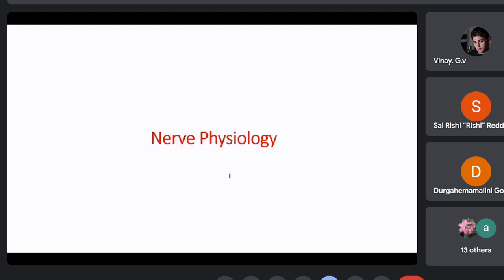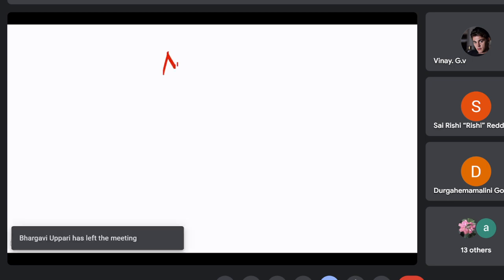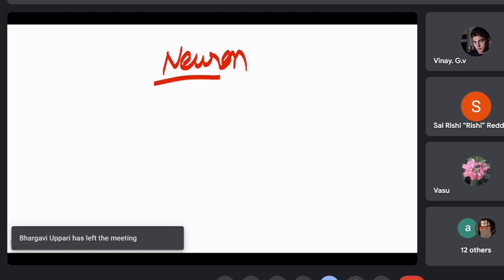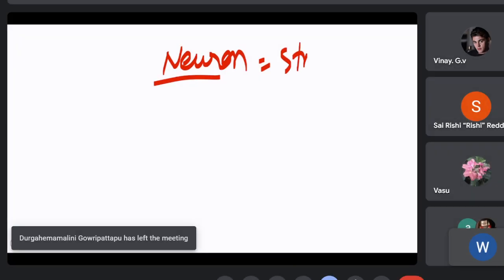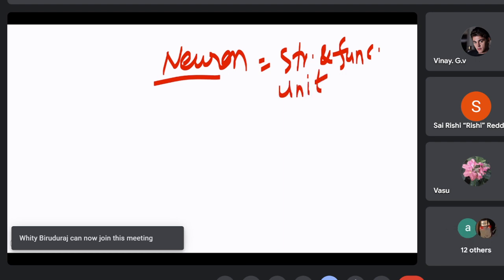Okay. So coming to the nerve physiology, I shall start with neuron. Neuron is the structural and functional unit of nervous system. We all know that.